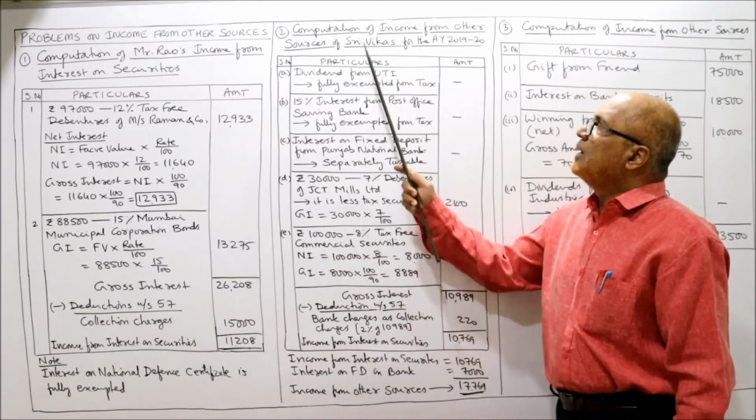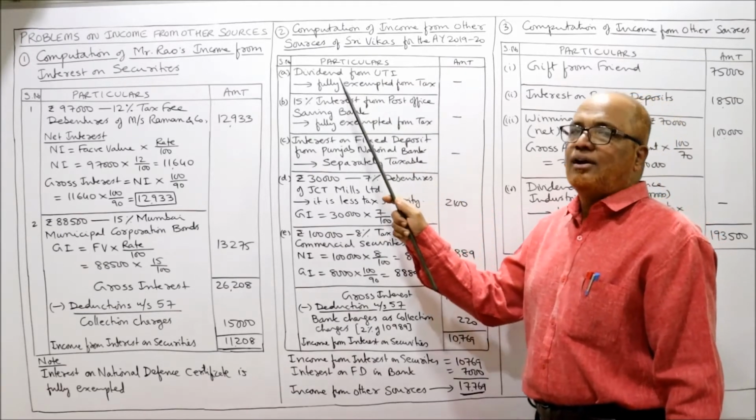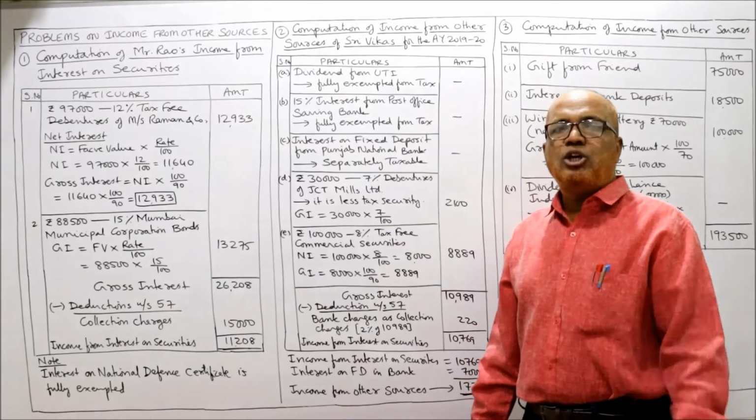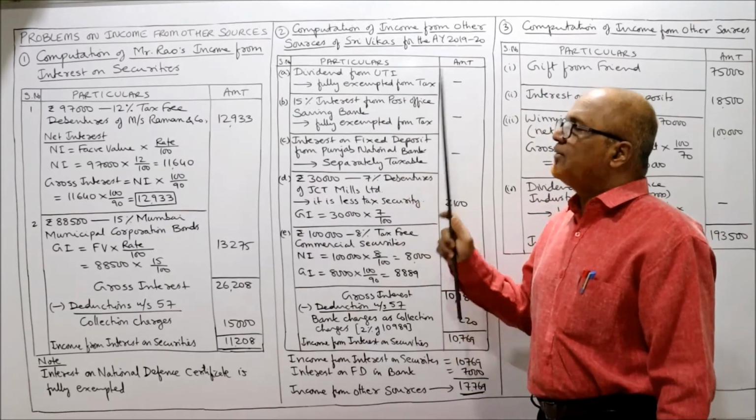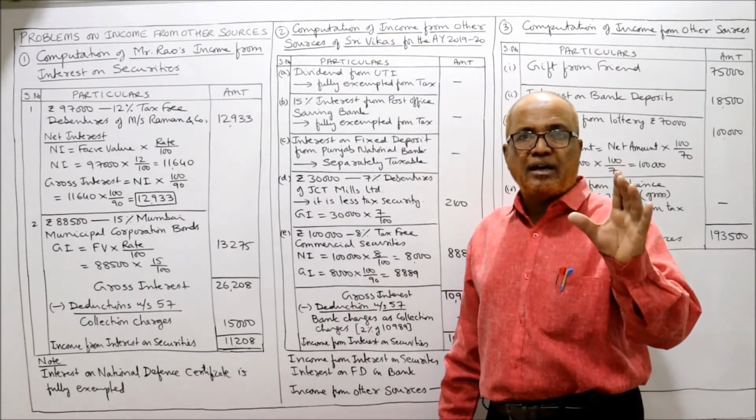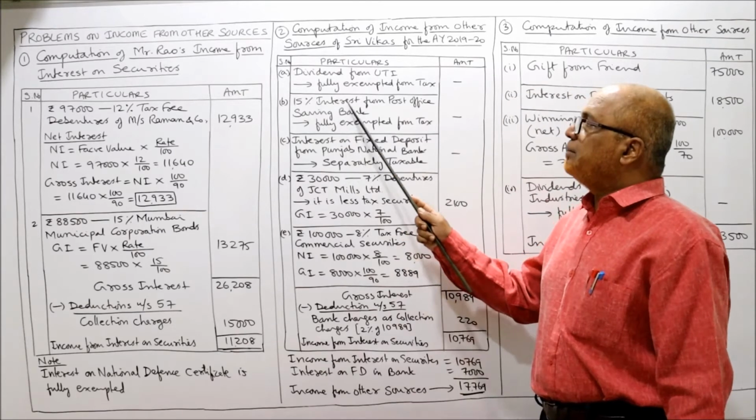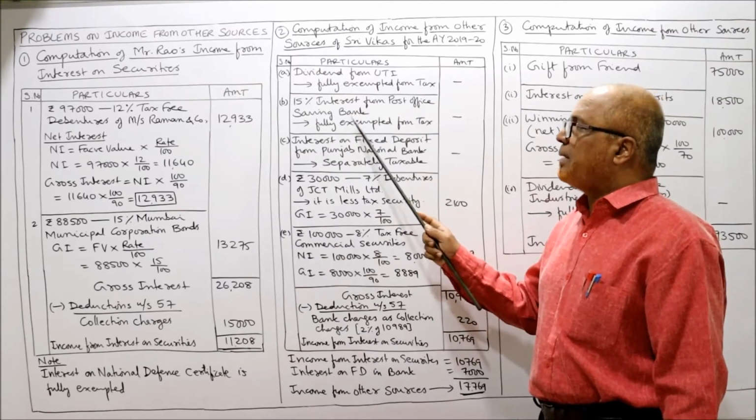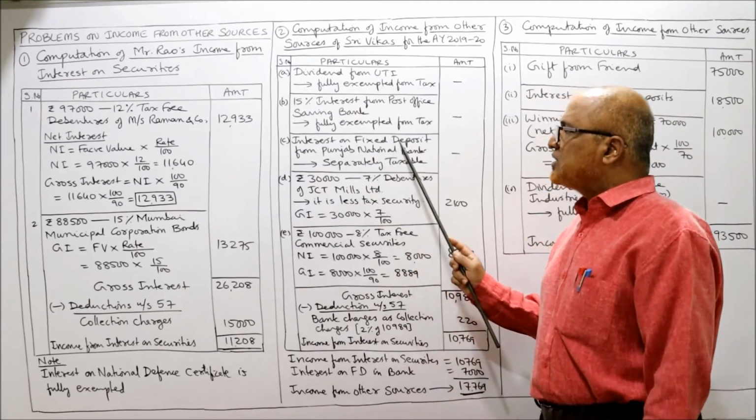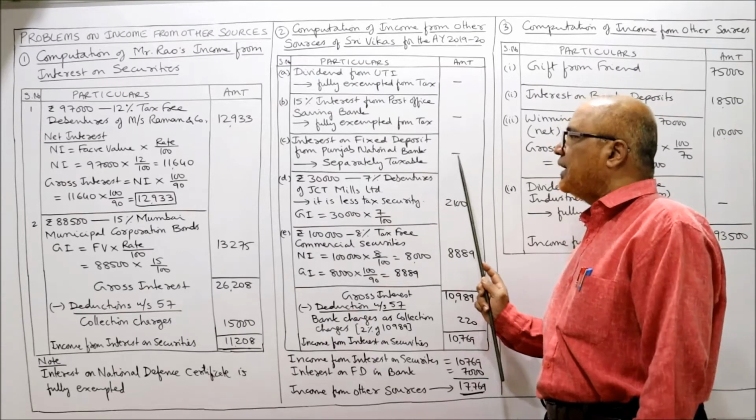Now see the solution. Computation of income from other sources of Sri Vikas for the assessment year 1920. Dividend from UTI. Dividend from UTI is fully exempted from tax. Remember these points. Whatever I am explaining, you have to keep in mind. These are the provisions of the Income Tax Act. Then 15% interest on post office savings bank is fully exempted from tax. Then interest on fixed deposit from Punjab National Bank is separately taxable. Put a dash.